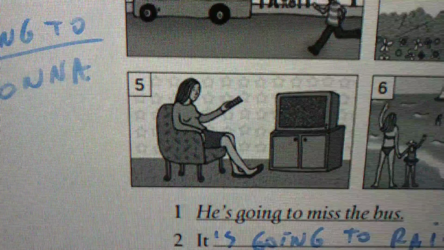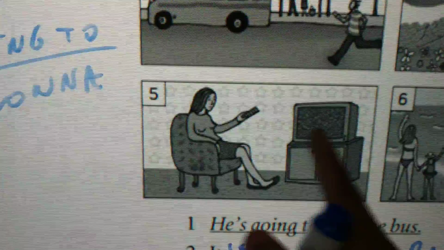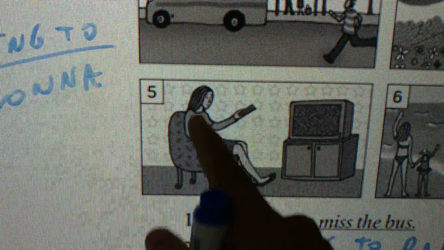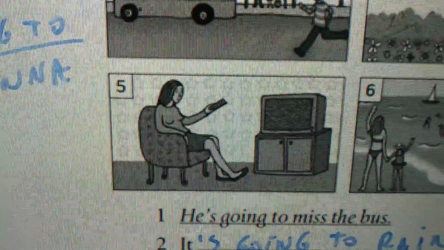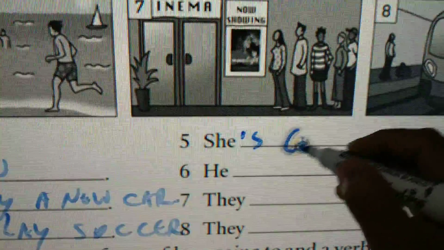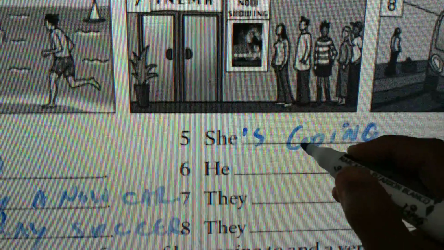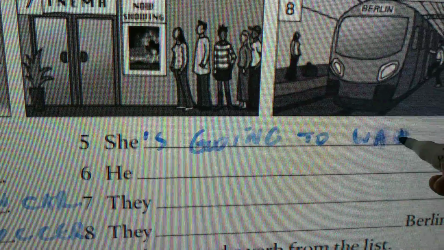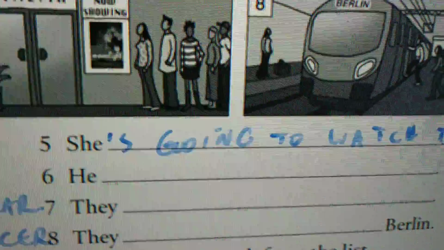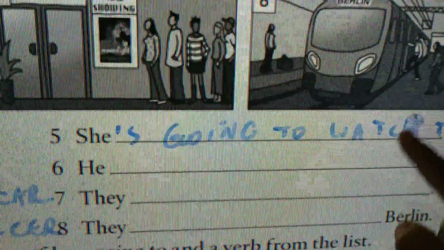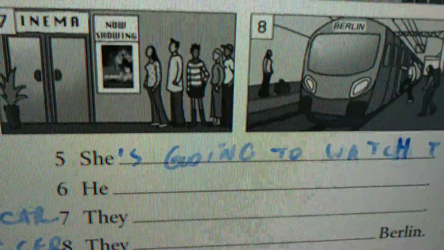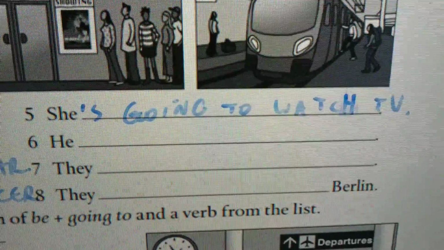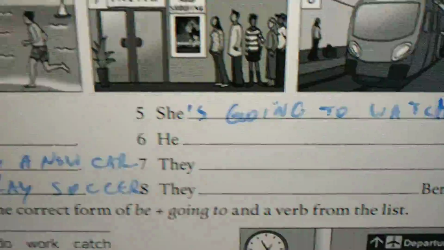5. Look. She what? She's in front of the TV. She's holding the remote control. She sits down on the chair. And what is she gonna do? She's going to watch TV. She's gonna watch TV. She's going to watch TV, right?